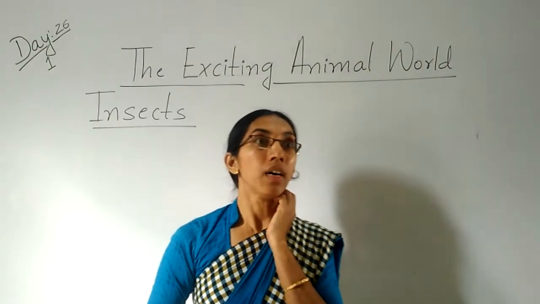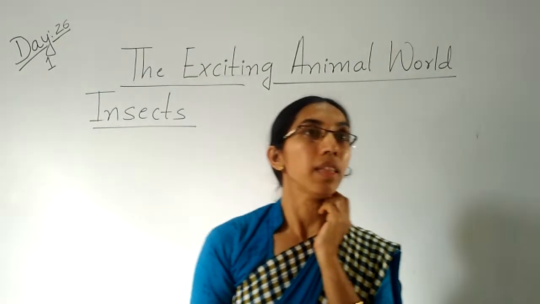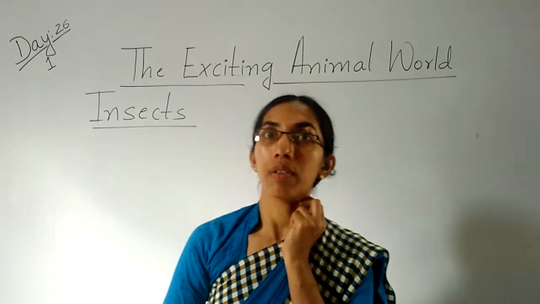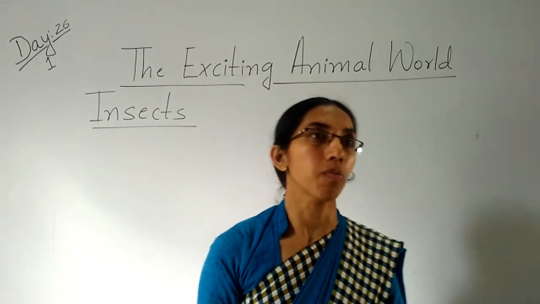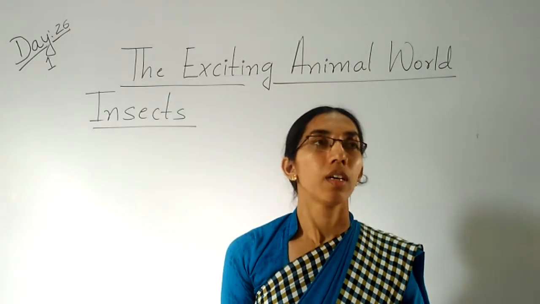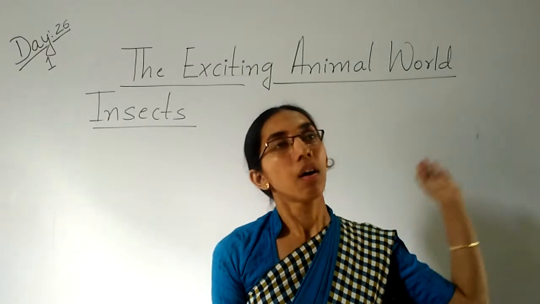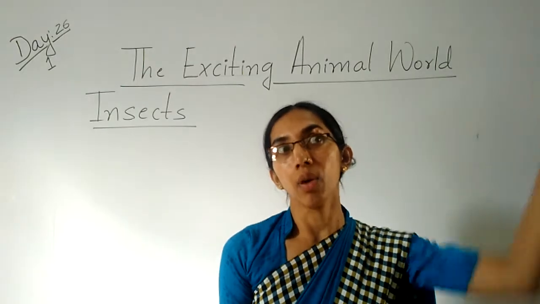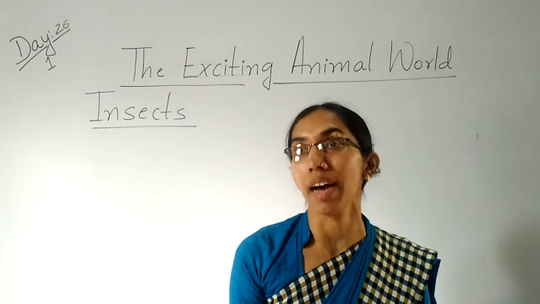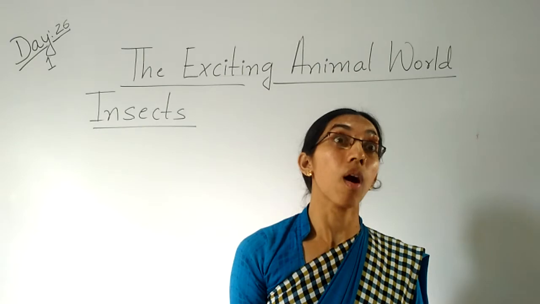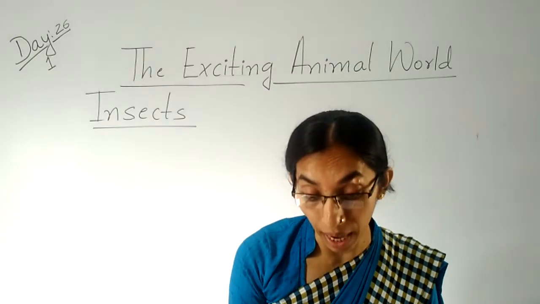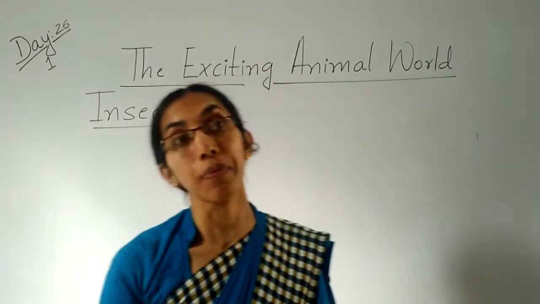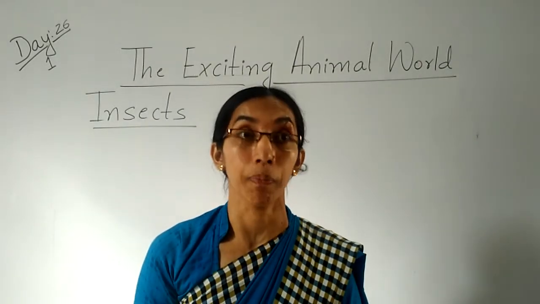So wherever there are small insects, we can see a lizard. Why do lizards go near the small insects? Because lizards eat those small insects. Children, in your home, on the wall, behind the windows and doors, or behind the cupboard, you can find a lizard. Yes or no? So these are all the insects you can find in your home. Children, there are numbers of insects we can see in our home.